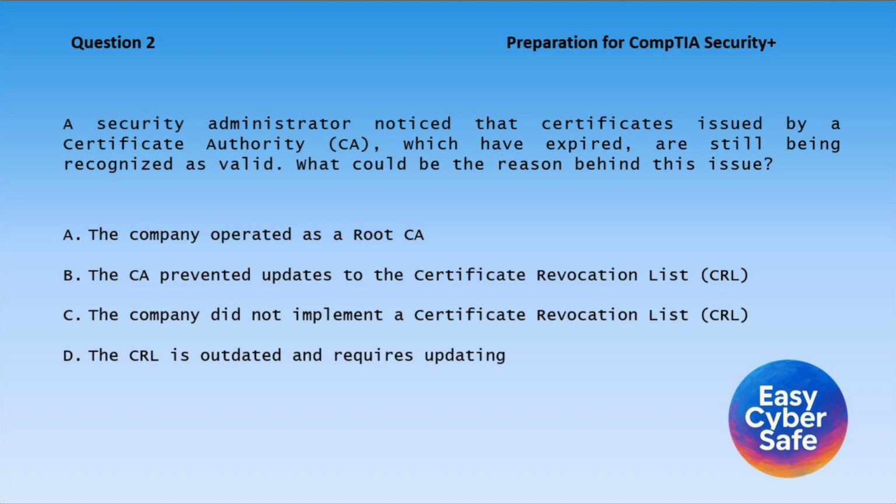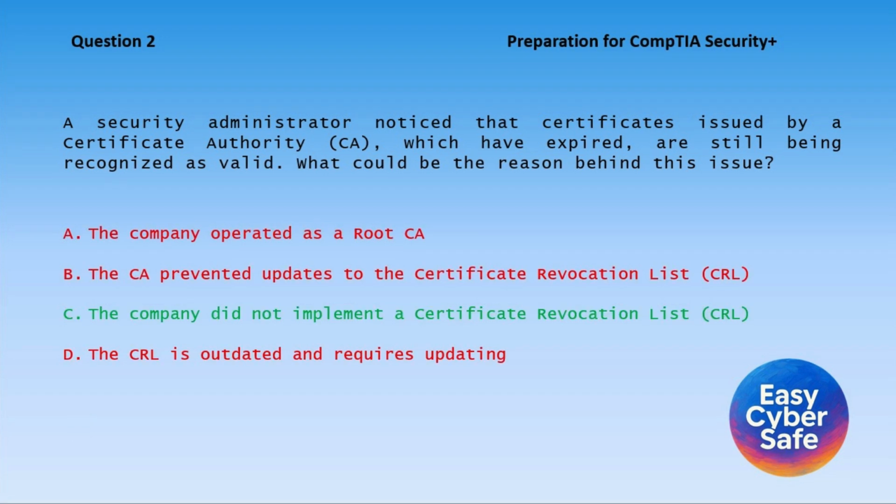Question 2. A security administrator noticed that certificates issued by a certificate authority, which have expired, are still being recognized as valid. What could be the reason behind this issue? A. The company operated as a root CA. B. The CA prevented updates to the Certificate Revocation List, CRL. C. The company did not implement a Certificate Revocation List, CRL. D. The CRL is outdated and requires updating.